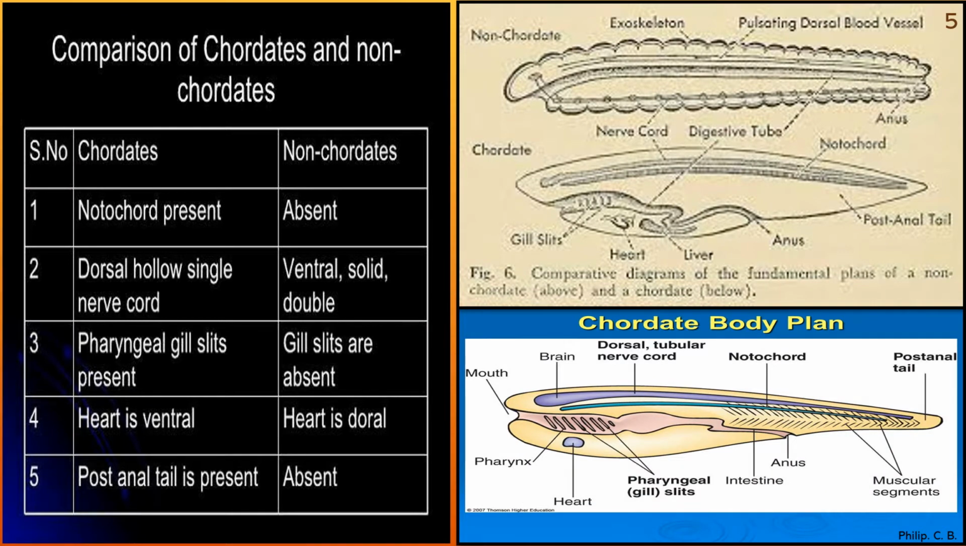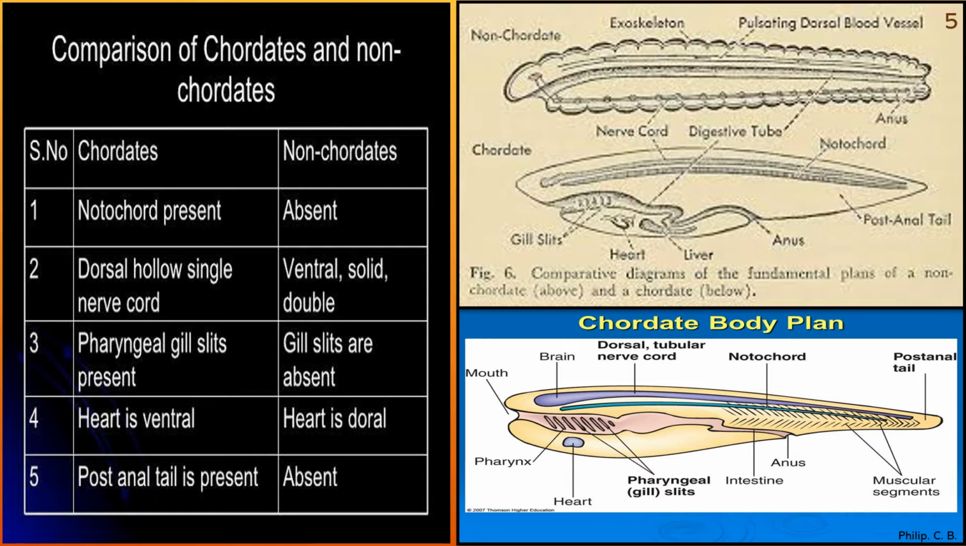Now we come to the next part, that is the comparison of chordates and non-chordates. Before going into detail of chordates, first we should know the difference between both. You can see on the right side the image where, first, non-chordate: exoskeleton, pulsating dorsal blood vessel, nerve cord, digestive tube, anus. Similarly in case of chordates: gill slits, heart, liver, anus, post-anal tail, notochord. Right, these are the comparative differences between both.